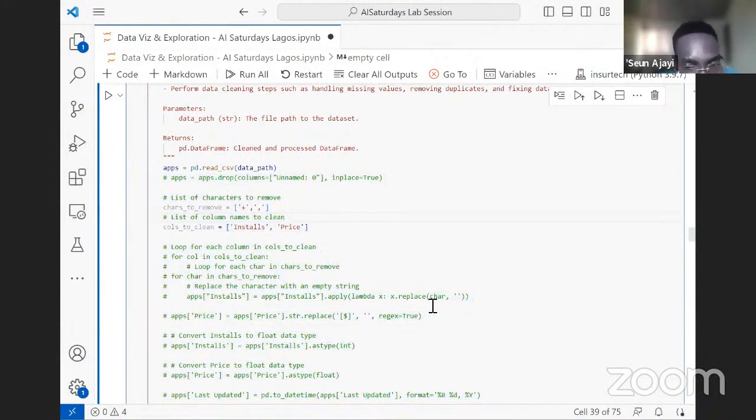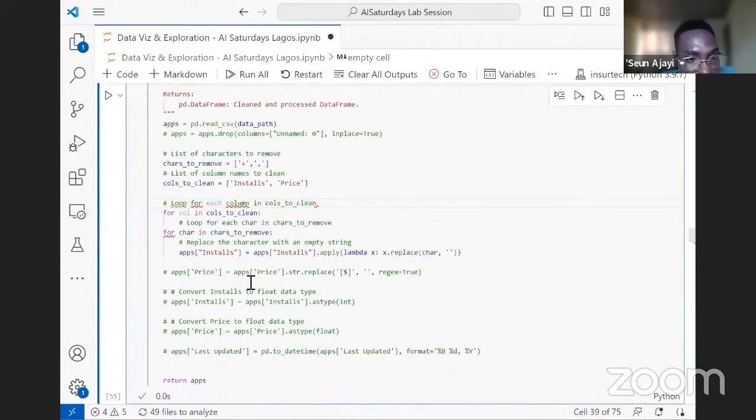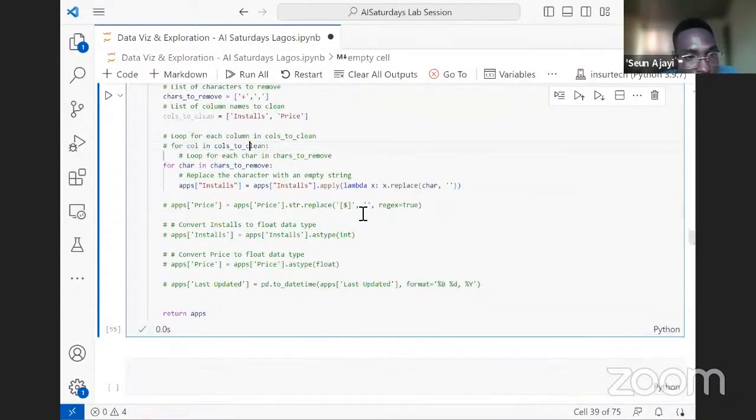What this will help us with is, when we need to reuse the data, we don't need to start running the cells one after the other. We can just use the function to read the data and we'll be fine. Does that make sense?